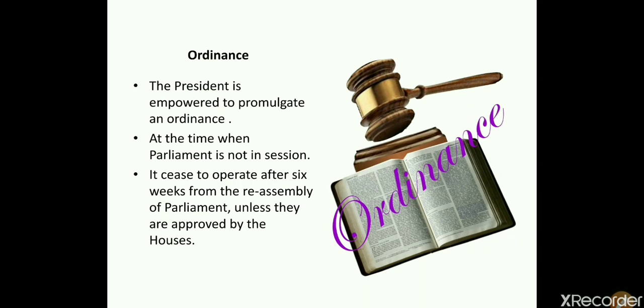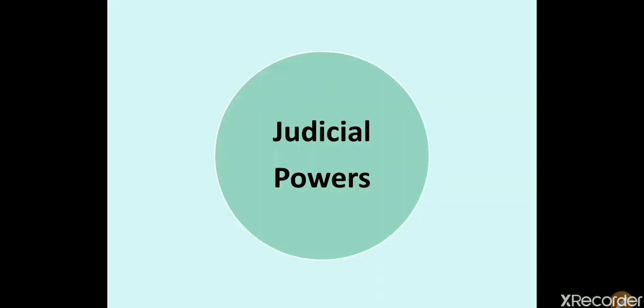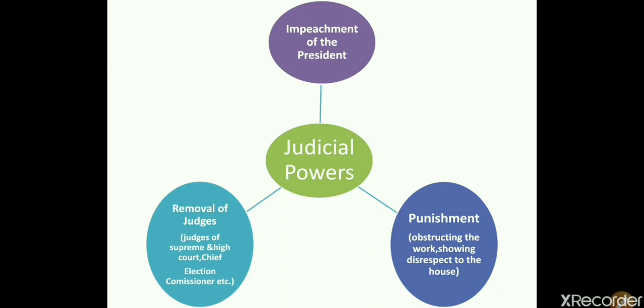Now, after ordinances, we are going to discuss the judicial powers. Judicial means the powers which are related to our Indian judiciary. So, the first power which the Union Parliament has is the impeachment of the president. Impeachment of the president means removal of the president. Same as the other point, removal of the judges.